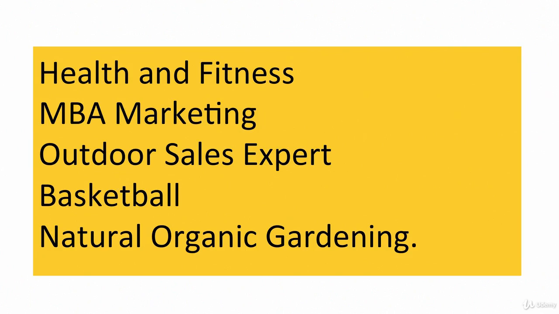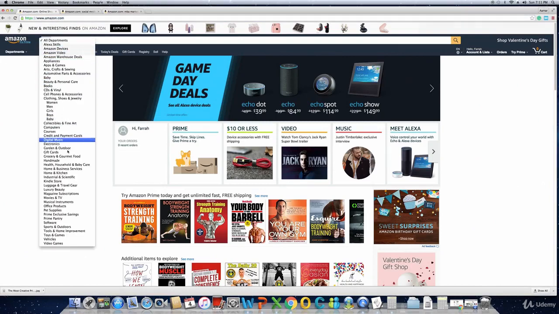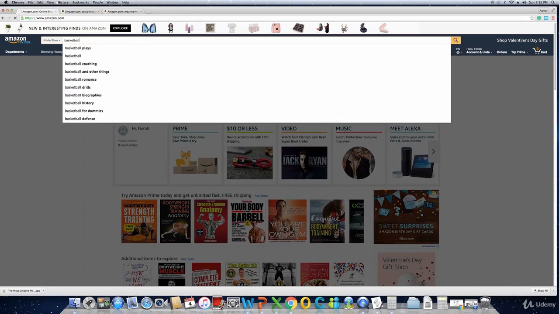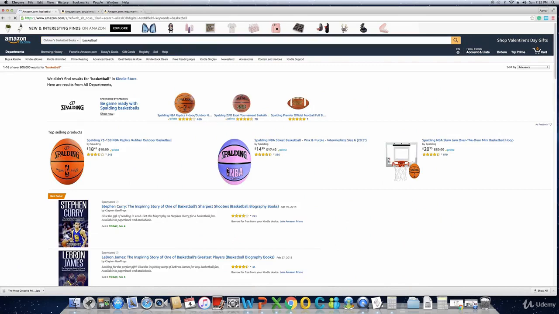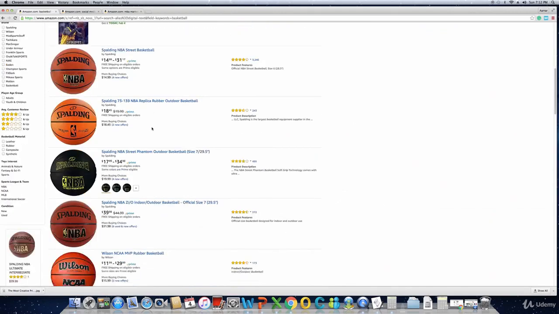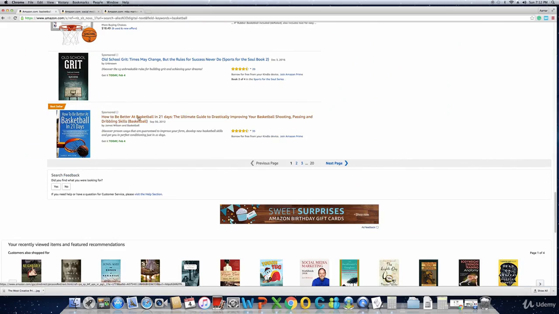Keeping all this in mind, let us now dive in and go to the Amazon store just to do more research on this. Once you are here on the Kindle store, we go to categories here and we choose the category Kindle store. In Kindle store, let us try basketball. Now in basketball, we have a few books here, this one and this, and then not many books on this topic. We have one here, so let us click.